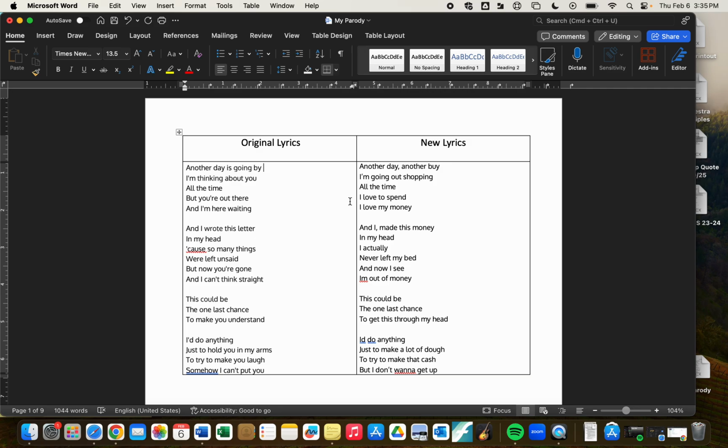Also, your theme, so you should pick a new theme for your new song, should be completely different from the theme of the original song. So if you pick a Taylor Swift song about breaking up with a boyfriend, it should not change the words to breaking up with a girlfriend. That is not how it works. That's basically the exact same thing. It needs to be a totally different theme from the original. So that's the general idea, guys.